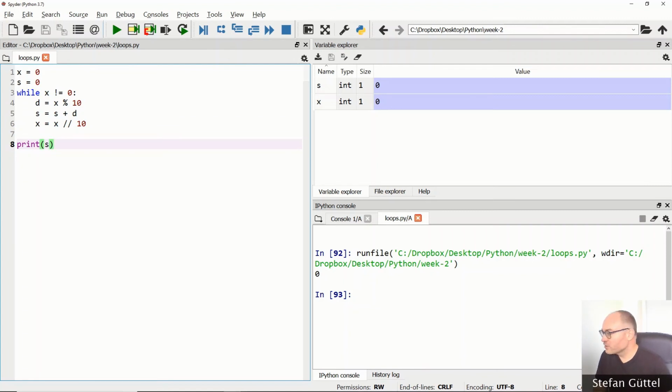So this is fine. Let's try something else. Let's take a negative value. What about the value of minus 170?